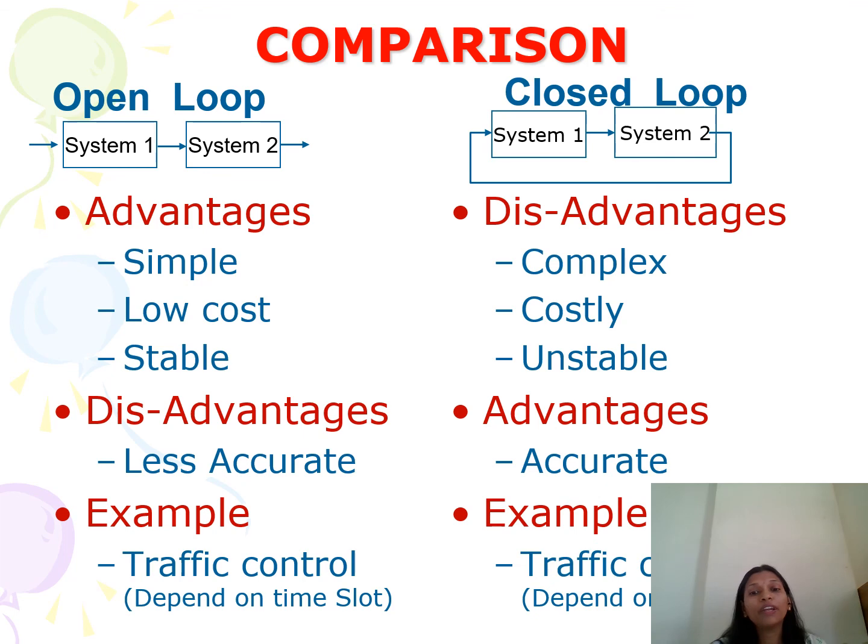The same example we can consider for closed loop if the traffic control lights work depending on the traffic density. It means if the traffic is more, then instead of a time slot, the green LED will glow for more time. So it depends on the traffic density. Continuously the feedback is taken on which lane the vehicles are more, and according to that the control action takes place. So when it depends on the traffic density, it is an example of closed loop. If it depends on the time slot instead of the number of vehicles, then it is an open loop system.